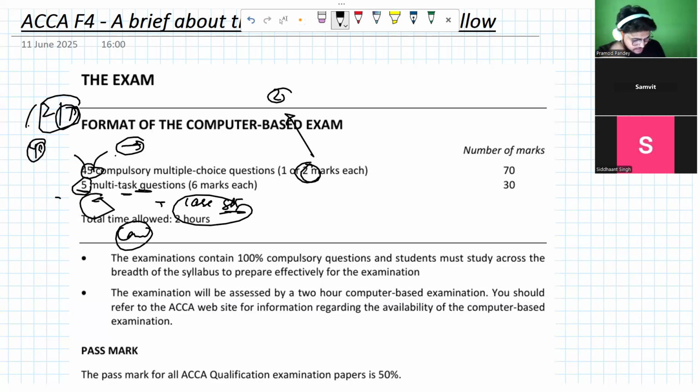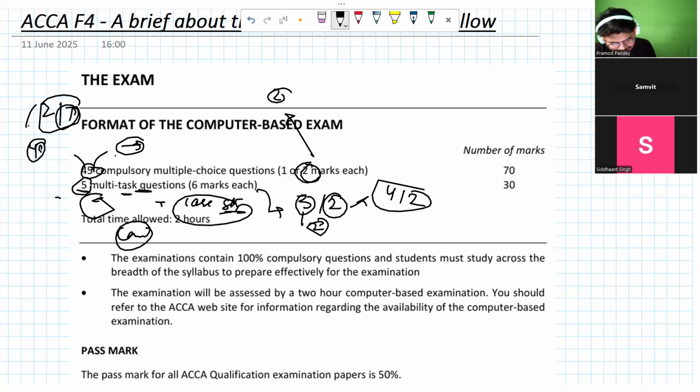In your section B, this one I'm talking about, sometimes you will see the requirements are 3, sometimes you will see the requirements are 2. If the requirements are 3, it means every requirement carries 2 marks. But sometimes you will see the requirements are just 2. In that case, one requirement will be of 4 marks, one requirement will be of 2 marks.